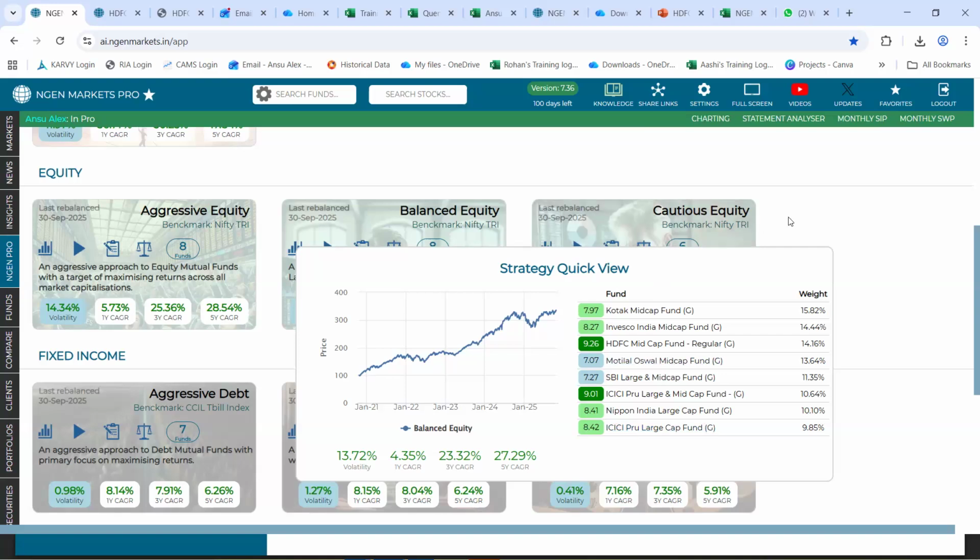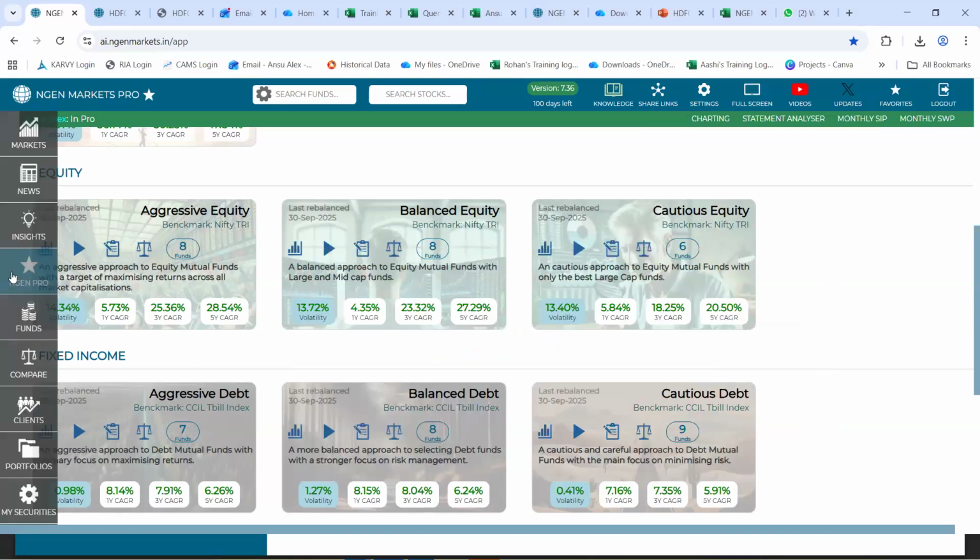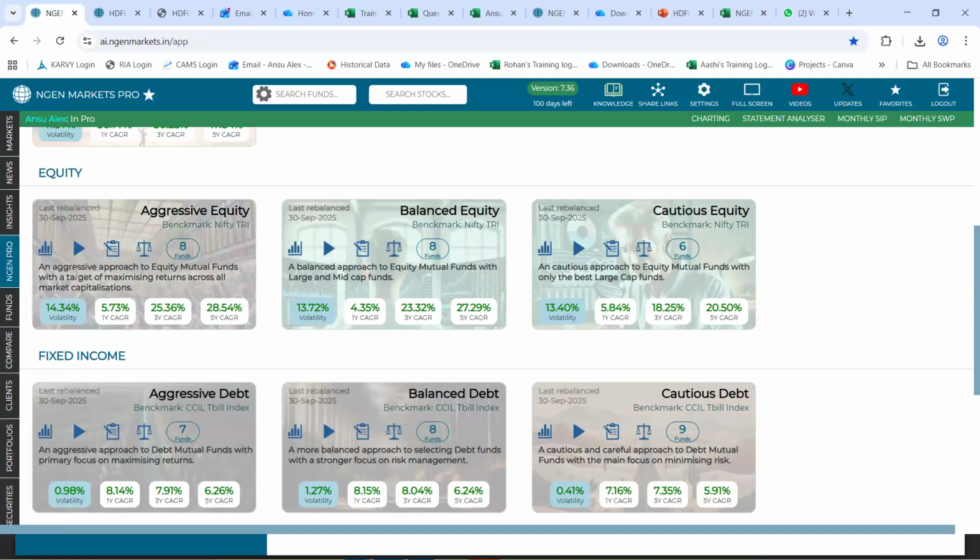Right, so this is where you have already curated your selected funds. The script is prepared, and there is no such qualitative input from our end. This is purely basis the scheme's performance only.